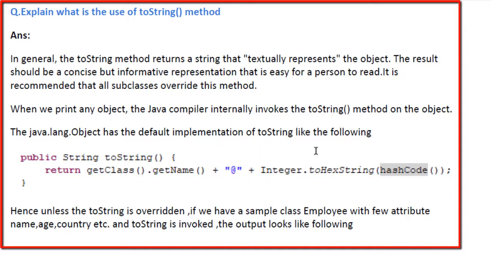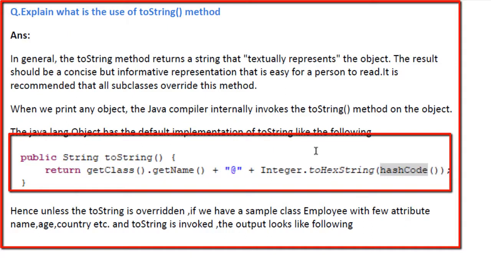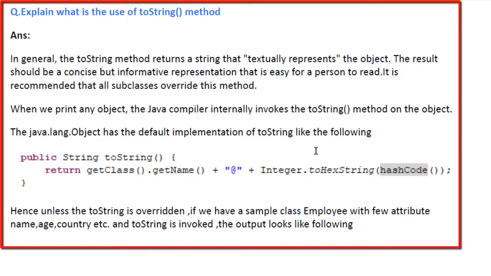The java.lang.Object has a default implementation of toString like the following. What it does here is return getClass().getName() plus @ plus Integer.toHexString(hashCode()). So unless the toString is overridden, if we have a sample class Employee with a few attributes or fields like name, age, country, etc., and toString is invoked, the output will look like the following.